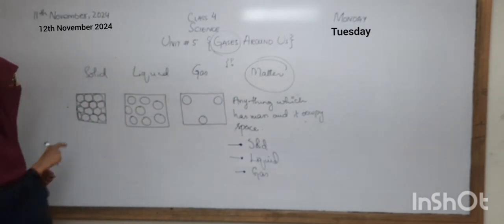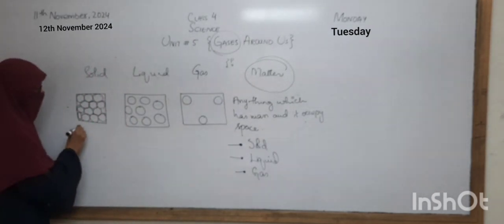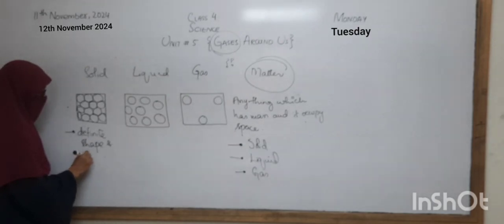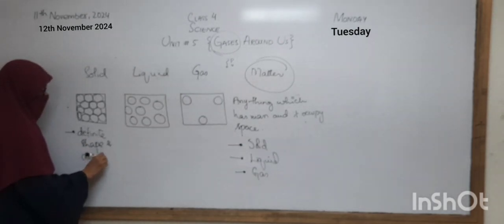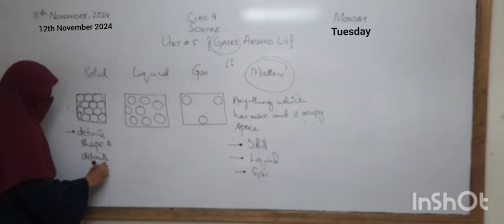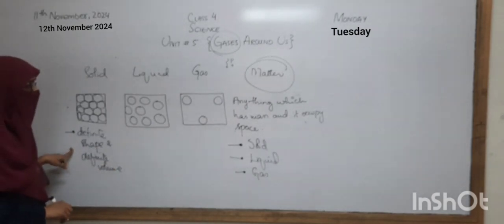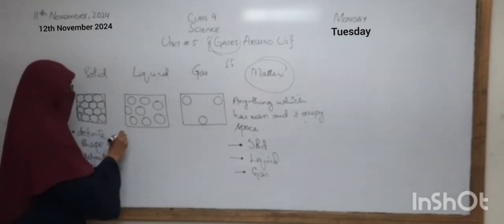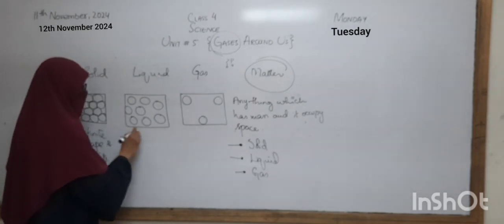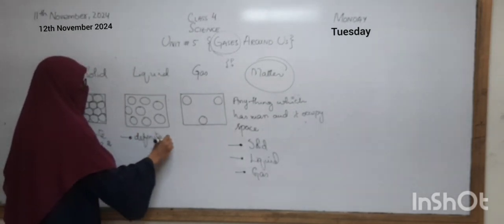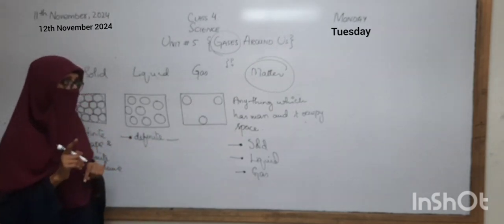So we can say that solids have definite shape and definite volume. Okay, solids have the definite shape and the definite volume. If we talk about liquids, do they have definite shape or volume?